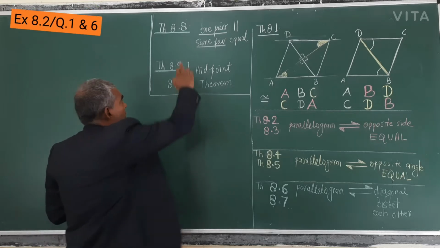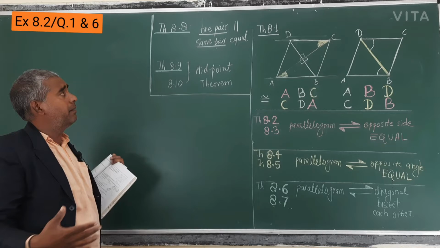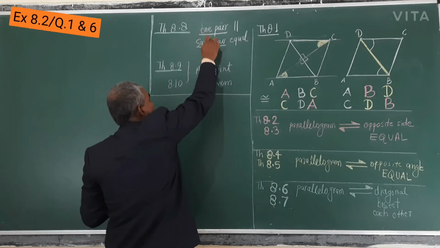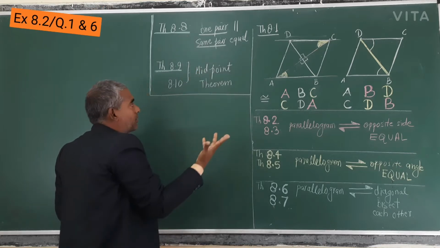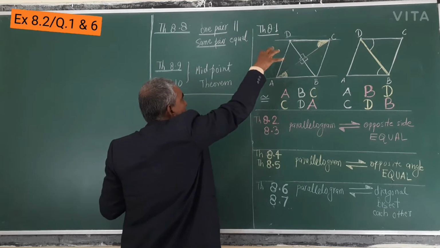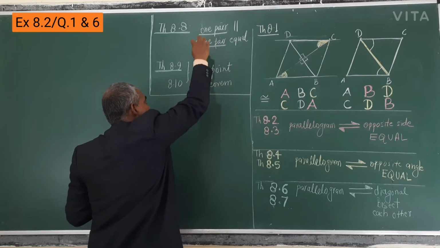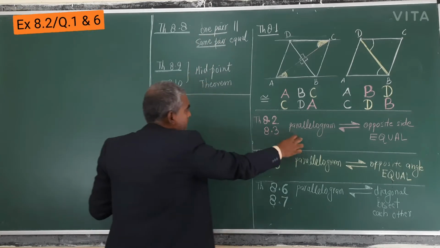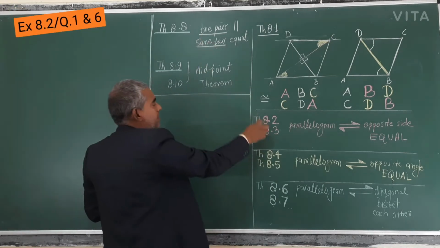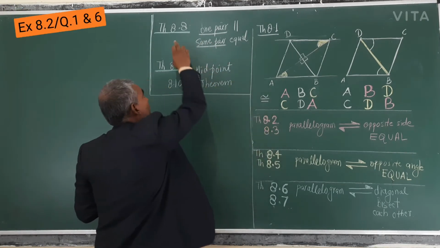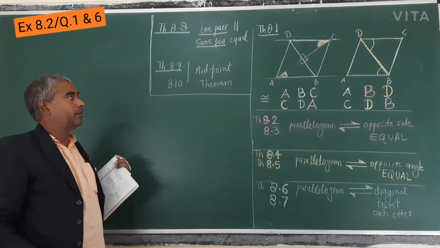8.8 is one pair of opposite sides parallel, and the same pair is equal also. Actually 8.8 is a mix of the definition of parallelogram, two pairs parallel, but here one pair parallel and the same pair is equal also, and the theorem, opposite sides equal. So they have mixed the definition and 8.2, 8.3 to get 8.8. You can see in your book.